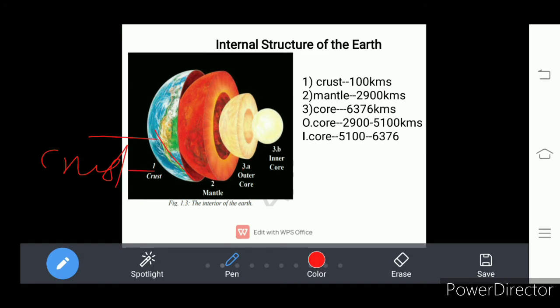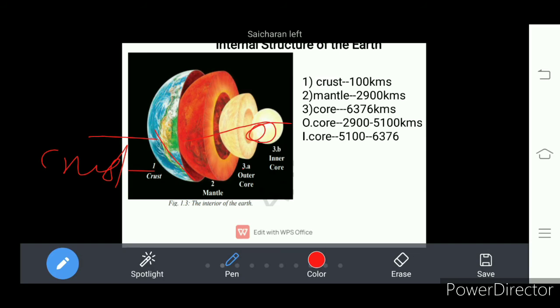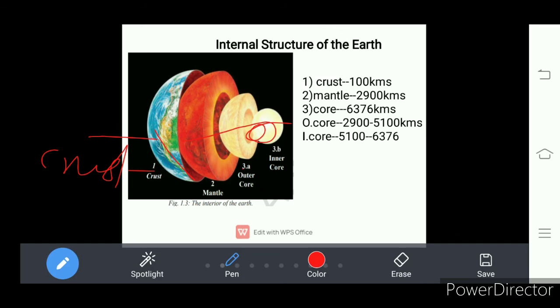Heavier particles went to the center of the earth. That is the core. Core. Understand? And they contracted and formed the hard, heavy components at the core.